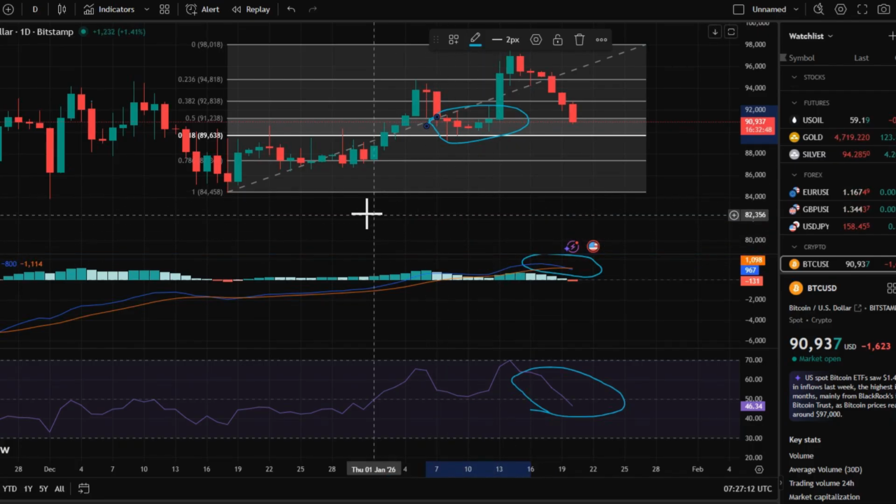It will not be a simple straight drop or bounce, but if this level fails to hold, the market will evolve from a corrective pullback into a larger scale bearish structure.